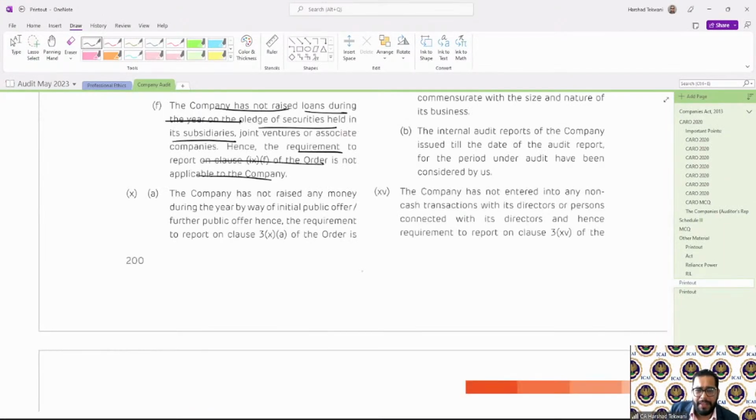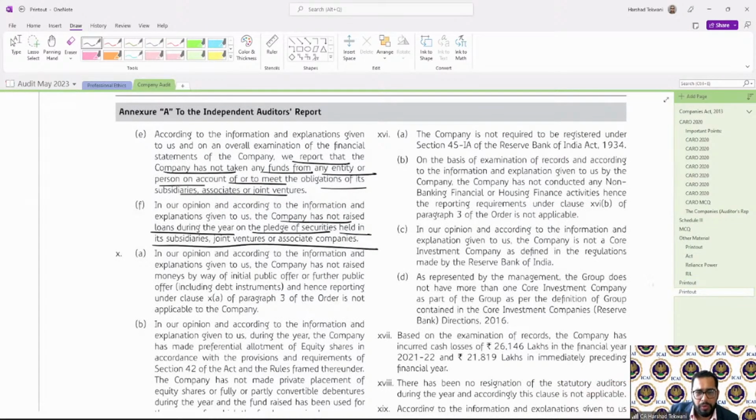So in most cases, you will see the company has not raised any money during the year. So this clause is not applicable. So here also, the company has not raised money by way of initial public offering, hence reporting under this clause is not applicable.